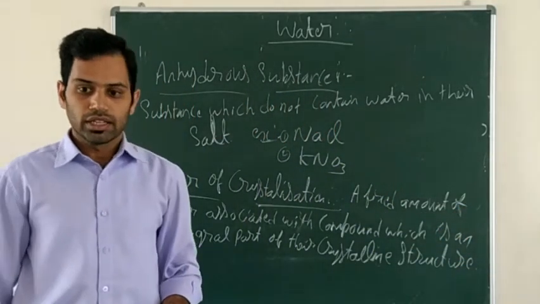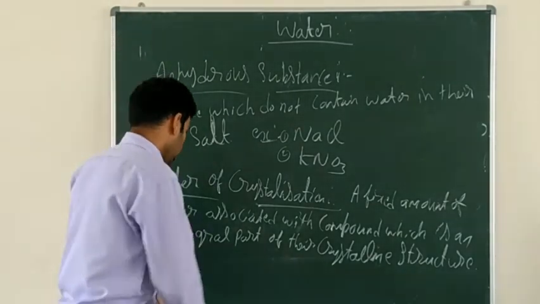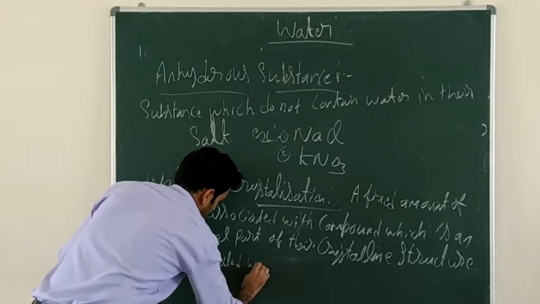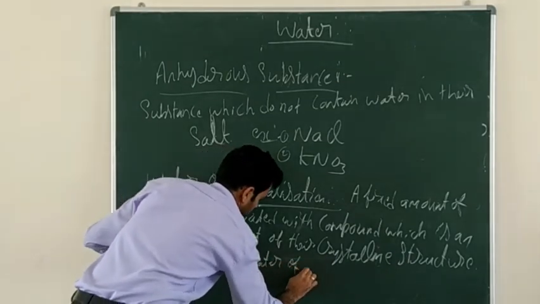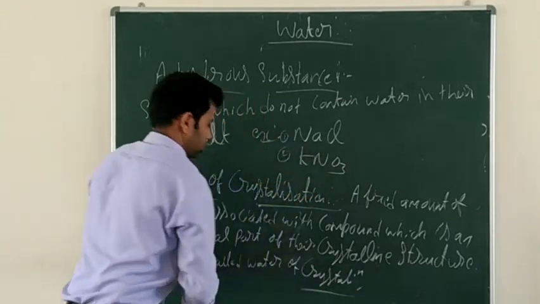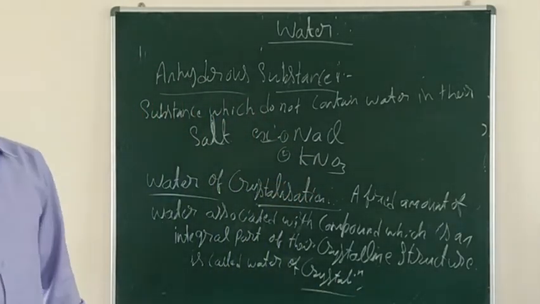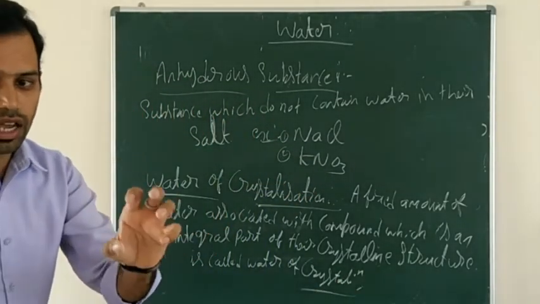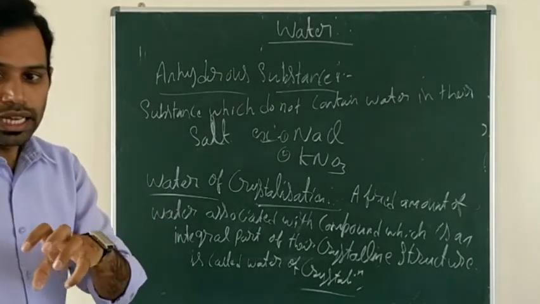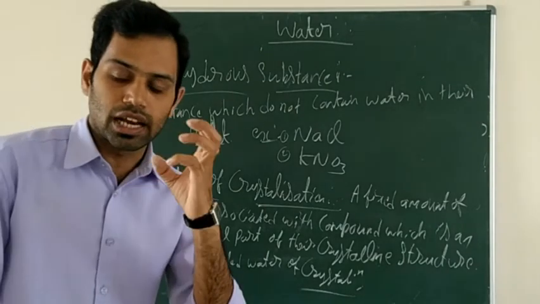Integral part of the crystalline structure, that is called water of crystallization. A fixed amount of water associated with the compounds, which is an integral part of the crystalline structure.